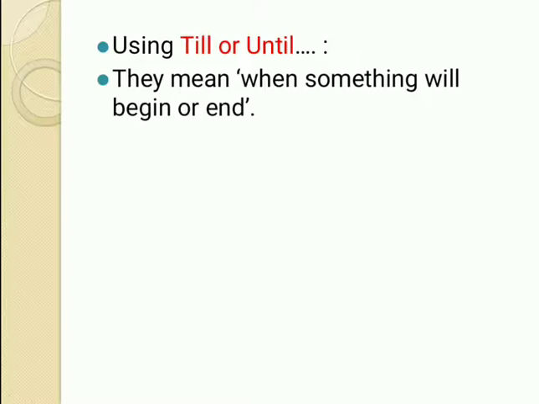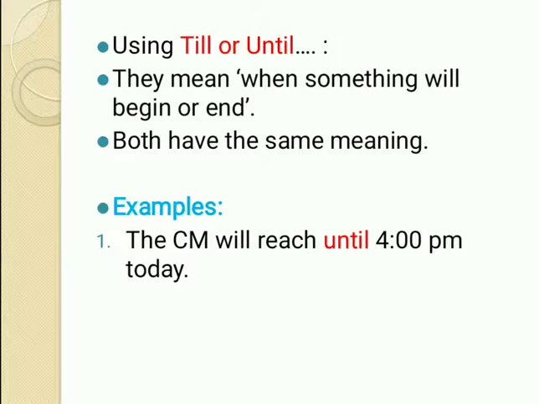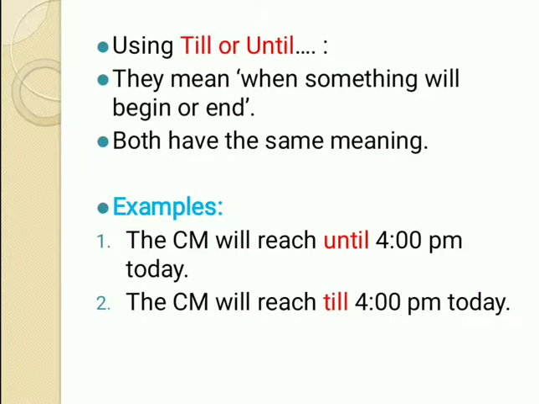But both of these can be used in a sentence and both can be termed as correct use of the conjunction. And they both have the same meaning. Examples: the CM will reach until 4 p.m. today. Till 4 p.m. the CM will reach. So both the situations, till or until, anything can come.